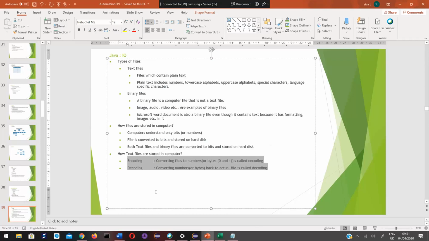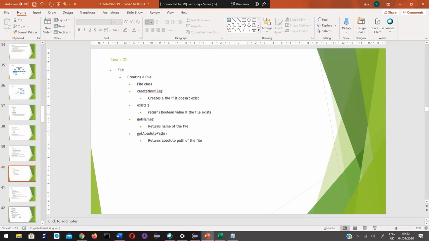If there is anything that you want to store on your computer, first it is converted into zeros and ones. When you want to make use of that file again, there is a corresponding computer program or software which reads those zeros and ones and converts them back. For example, a video file is converted into zeros and ones and stored on our hard disk. But when we play it using Windows Media Player, it reads those zeros and ones and converts them back into the actual video, which we can see. This is called decoding.